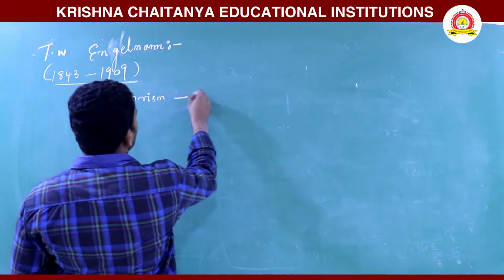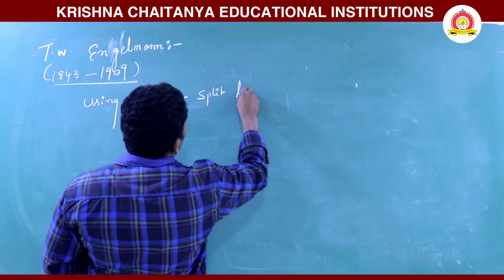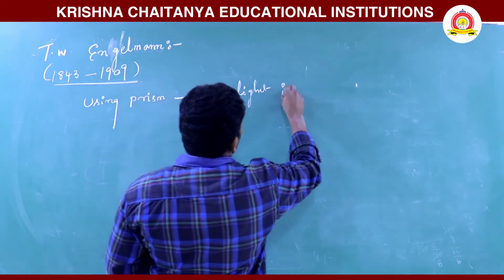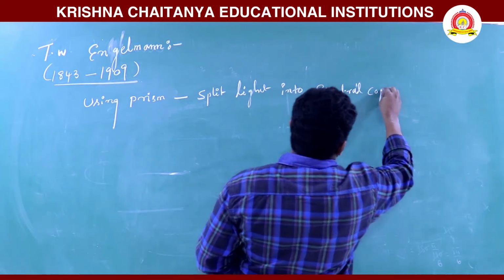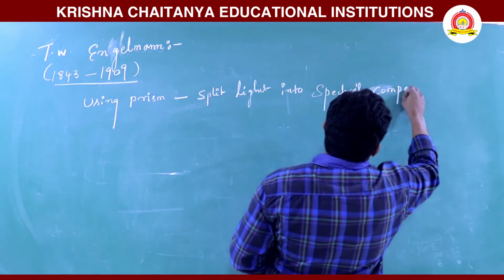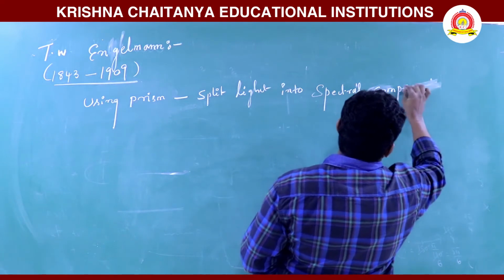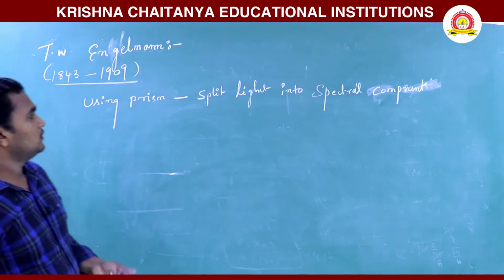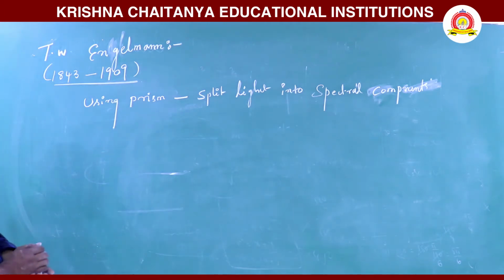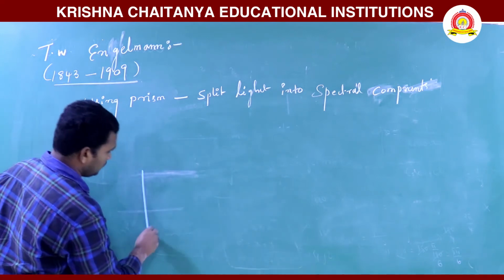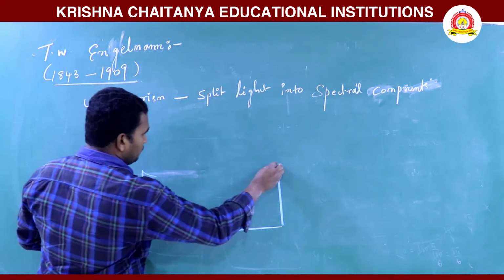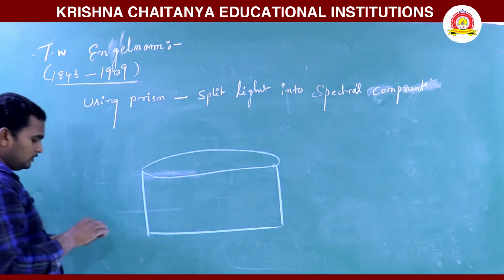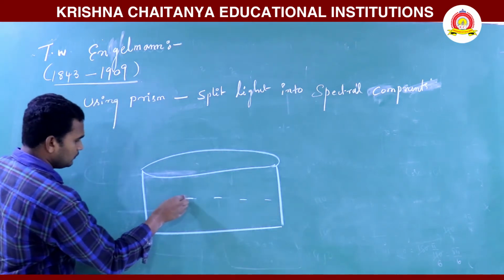He used the prism to split light into spectral components. He generally used a prism and split light into spectral components. See here, he used one glass tub, and in this glass tub water is taken.